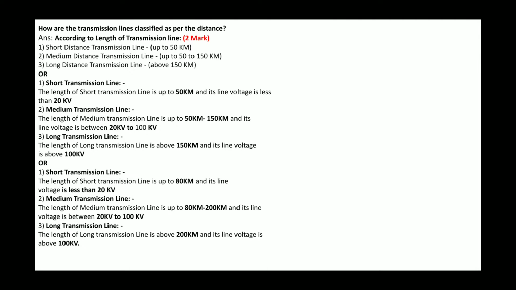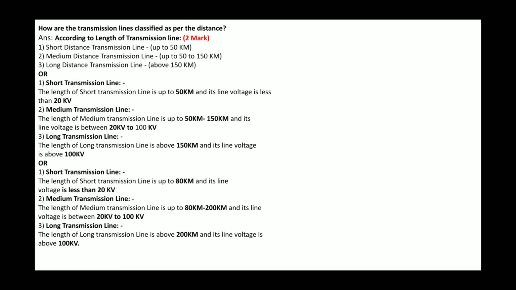The next question is how are the transmission lines classified as per the distance. The short distance transmission line is up to 50 kilometer, the medium distance transmission line is 50 to 150 kilometer, and the long distance transmission line is above 150 kilometer.